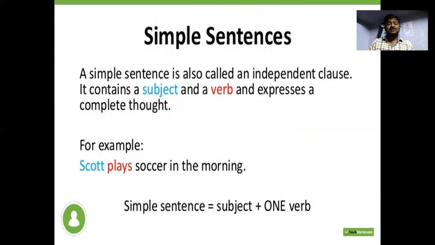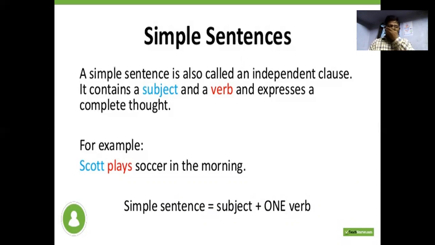Independent clause means it cannot be dependent on any other parts of the words. It cannot have any dependence on other sentences, and it has to contain a subject as well as a verb.